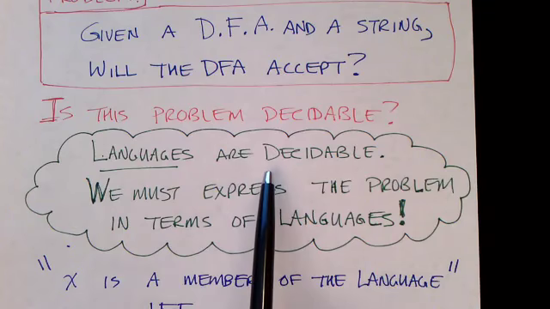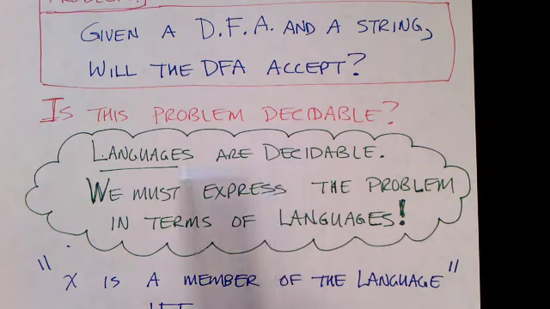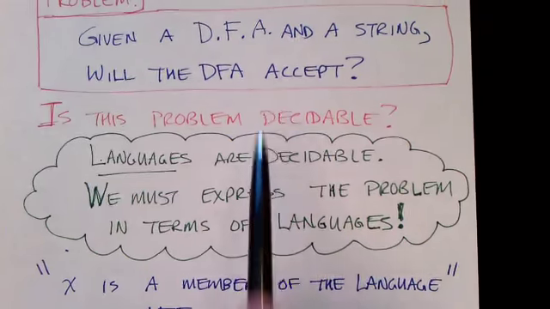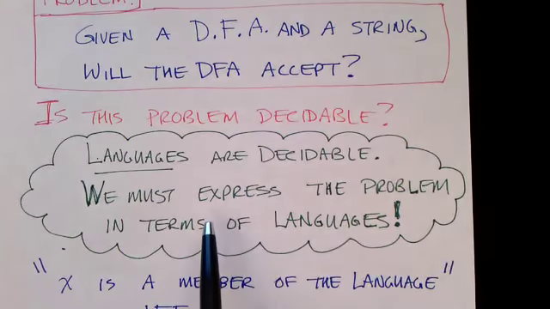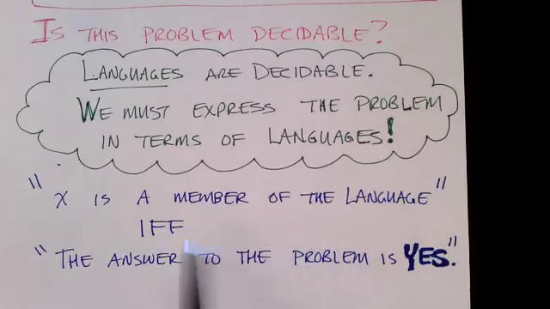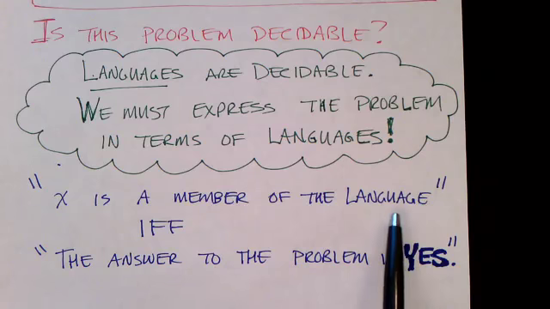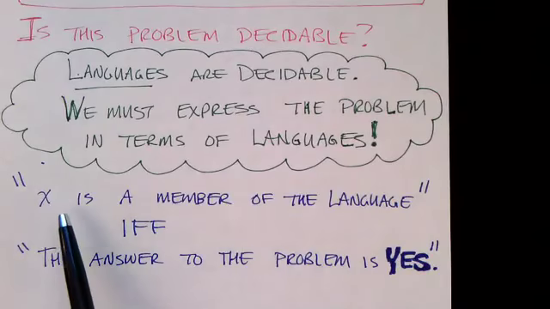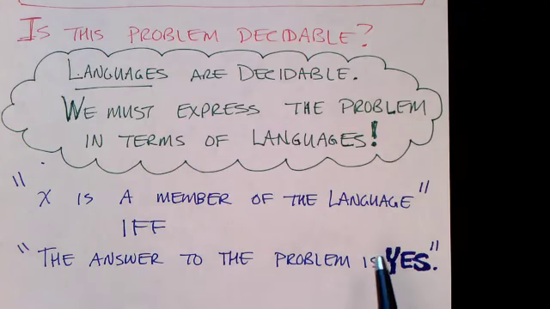So, formally, we say that a language is decidable. And here I've given you a problem, and we have to really express this problem in terms of a language. The way we do that is pretty straightforward. We will create a language corresponding to this problem, and every instance of the problem will be a string. And the string is either in the language, in which case the answer to the problem is yes, or it is not in the language.